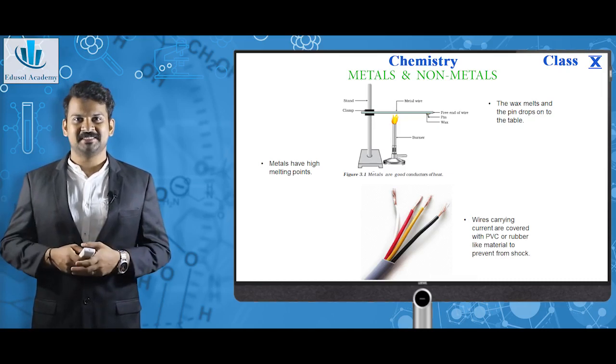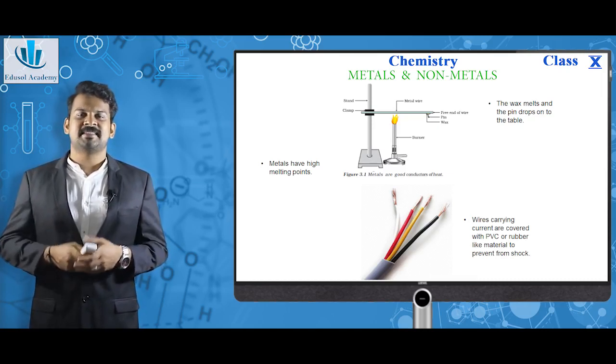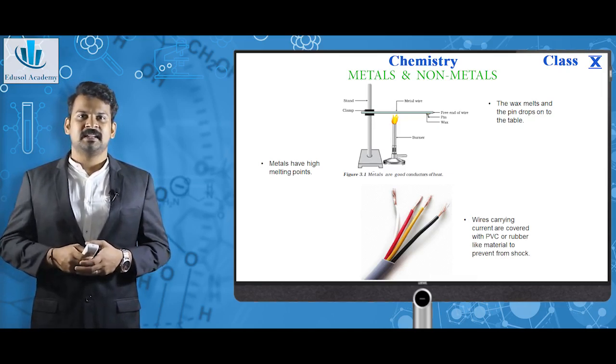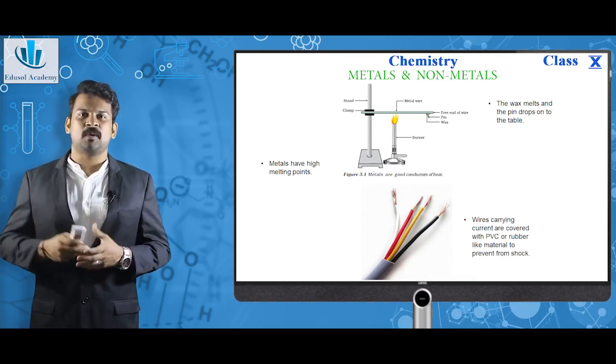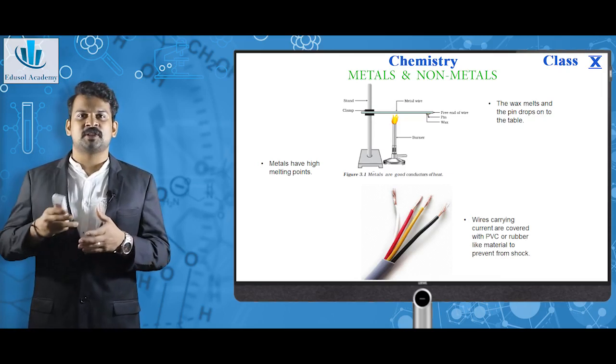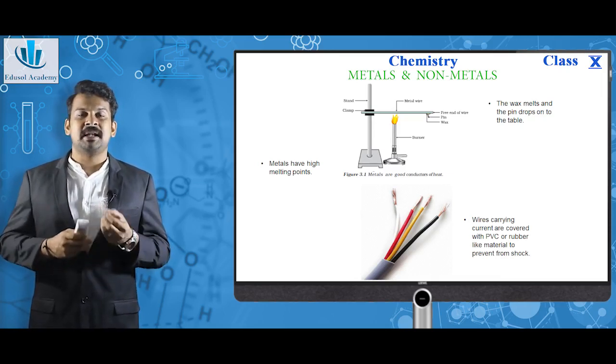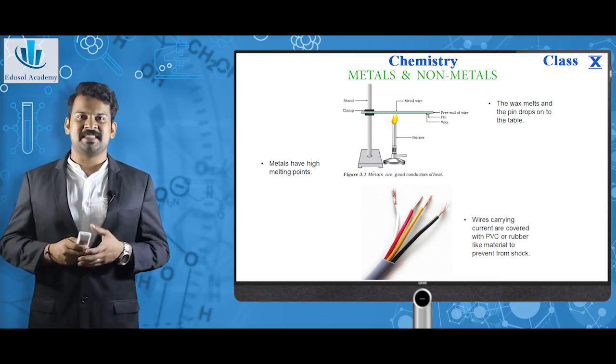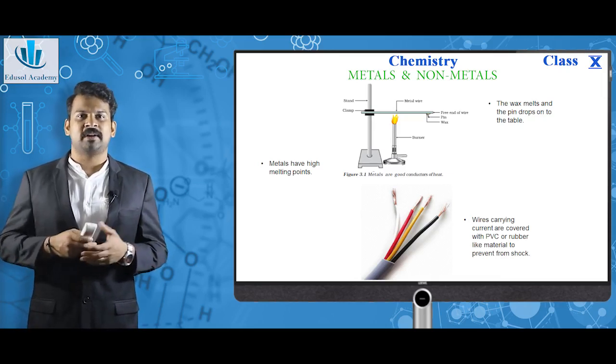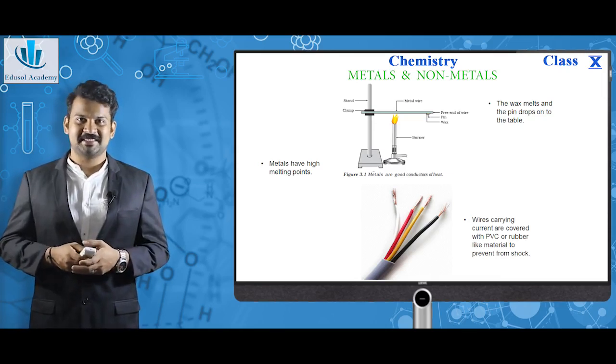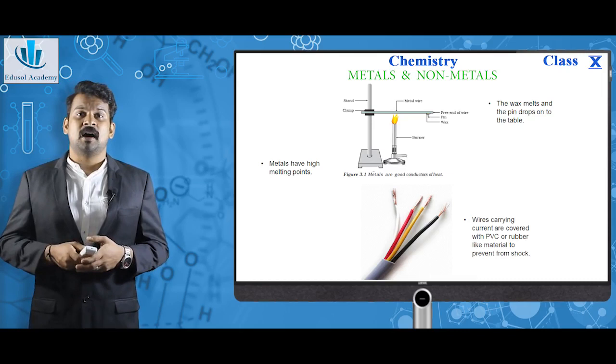What has happened here? This is an activity given in your textbook. The heat is conducted over the metallic wire and through to the wax. The heat melts the wax and the pin drops down. So that's what happens in this activity, which means metals are good conductors of heat.